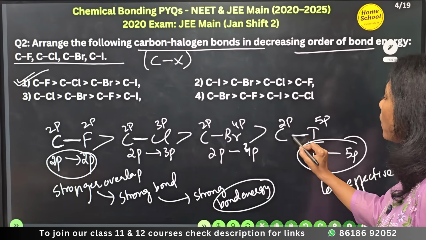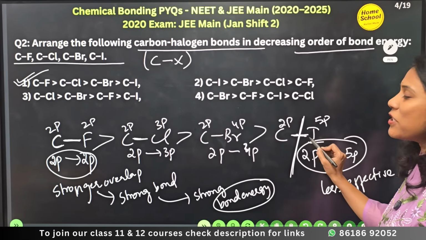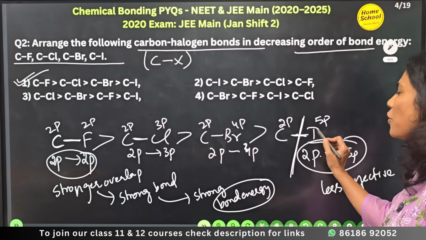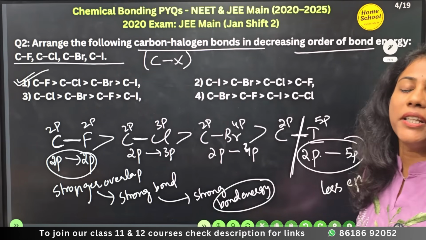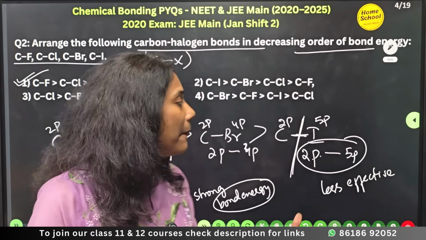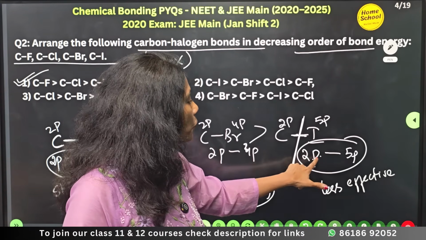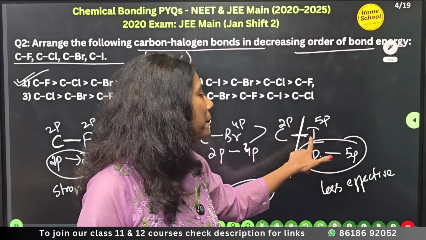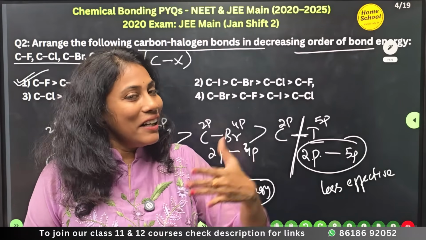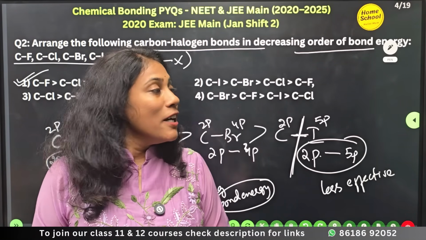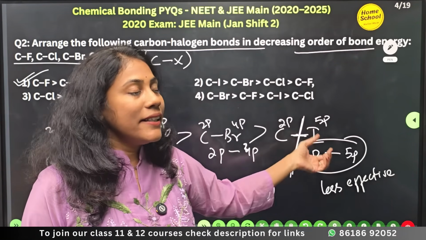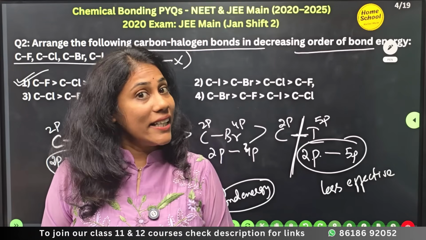The C-I bond can easily be broken because the bond strength is very low, because the overlap is not effective. Why is the overlap not effective? Because the overlap has taken place between the 2p orbital of carbon and the 5p orbital of iodine. See how we are connecting to a concept. When you know the concept behind it, you can answer these questions very easily.